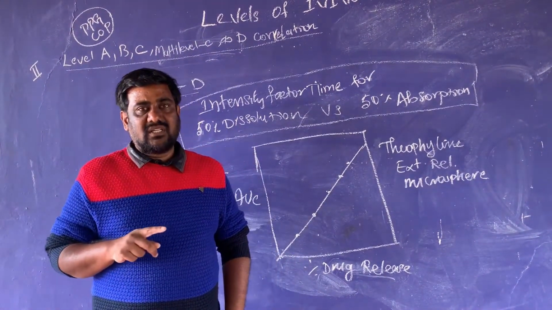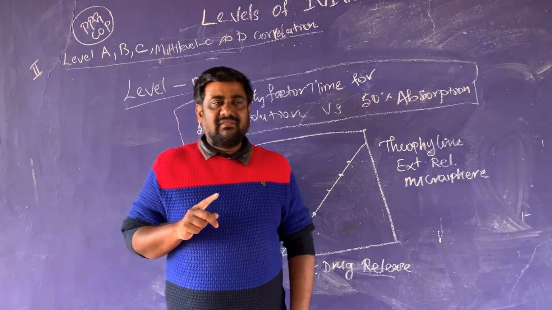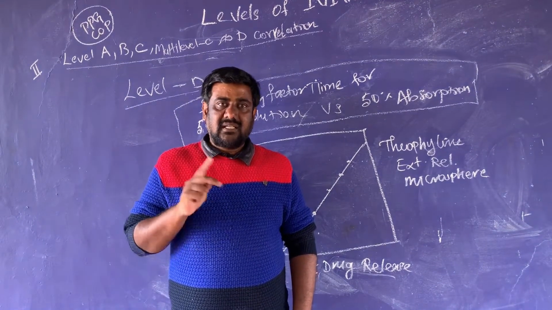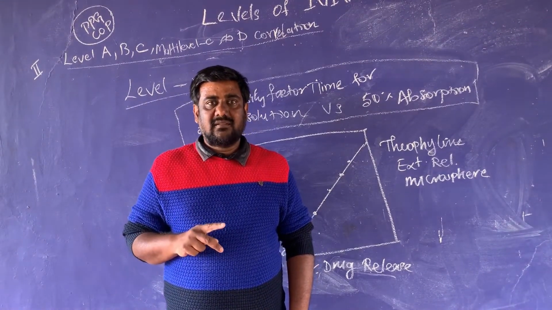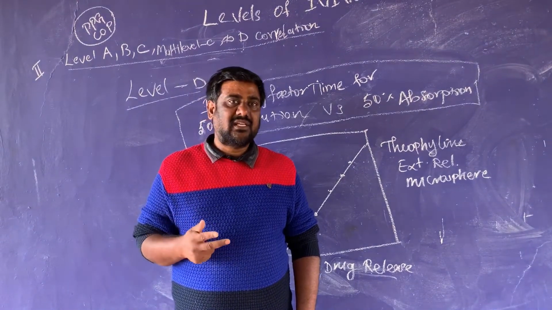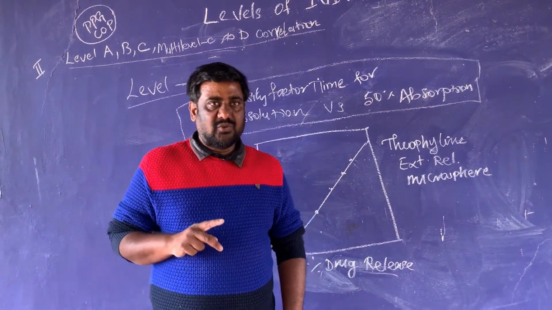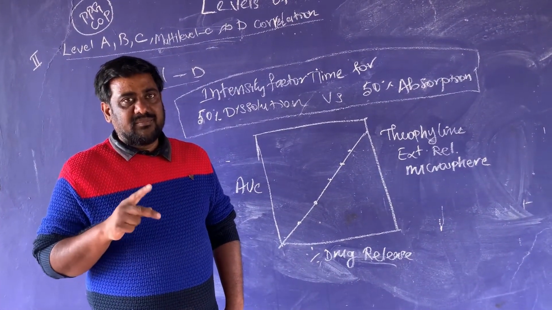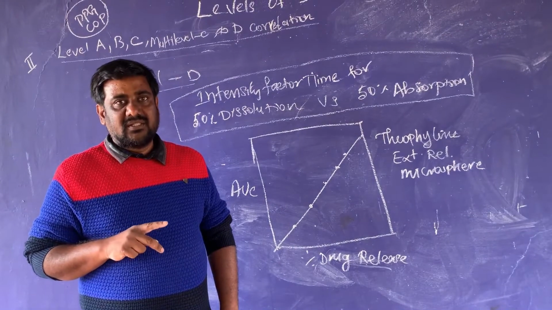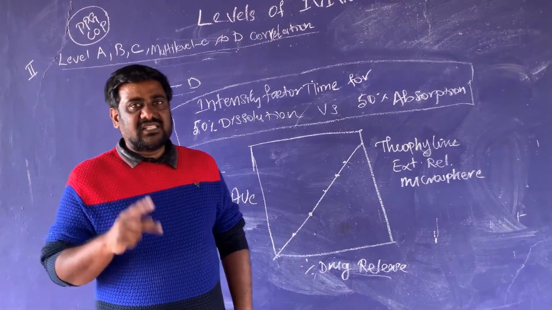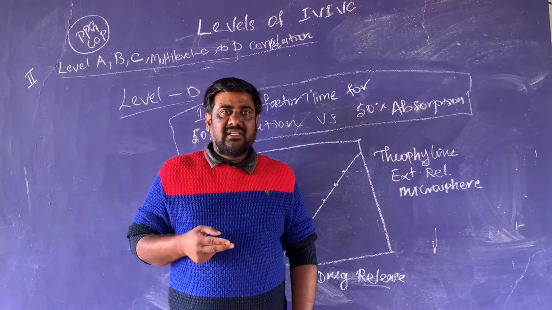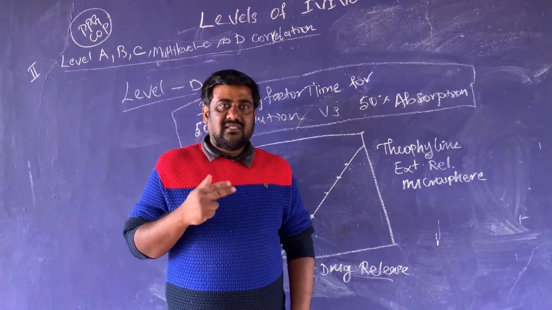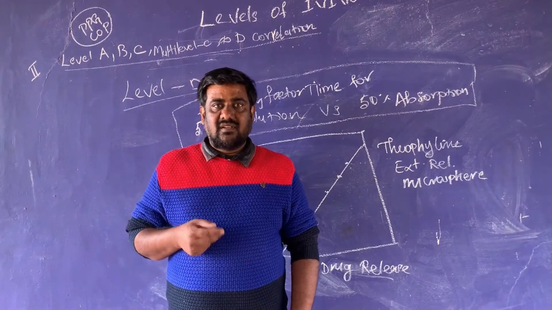In level C, what are the disadvantages? Level C will give only partial details, but it is useful for pilot plant formulation purposes or early stage formulation. Level B is not widely used because MAT and MDT are compared, so this will not justify the quality standard of the formulation. So these are the advantages and disadvantages of these 5 correlations.